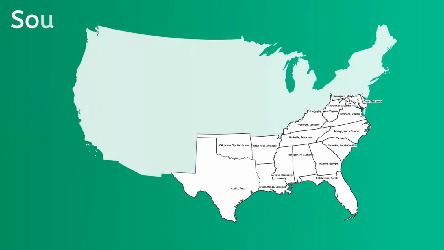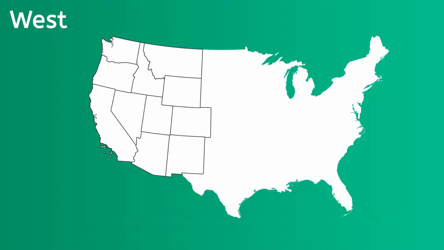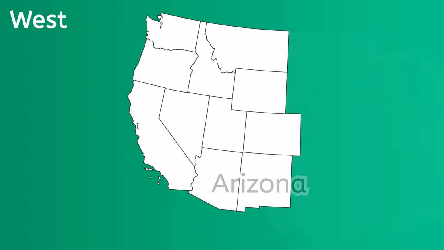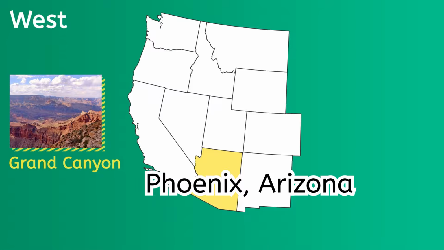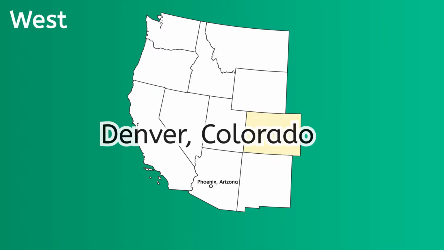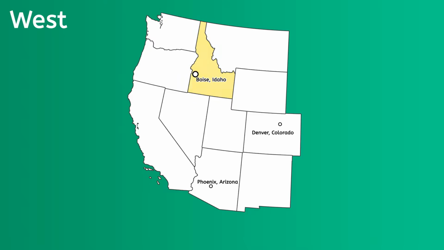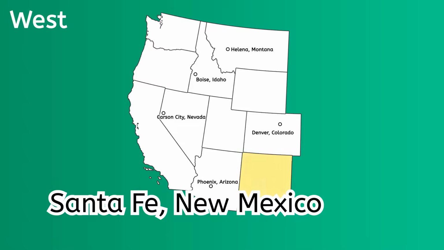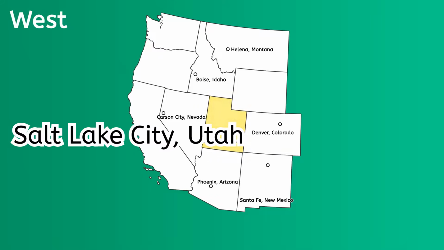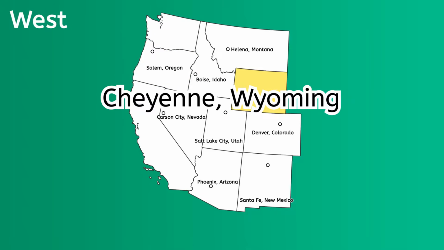And last but not least, the western region of the United States is where you can find beautiful beaches, rainforests, mountains, and natural wonders. Arizona is known as the Grand Canyon State, and its capital is Phoenix. Then we find Denver, Colorado, where the Rocky Mountains are located. Boise, Idaho, Helena, Montana, Carson City, Nevada, Santa Fe, New Mexico, Salt Lake City, Utah, Salem, Oregon, and Cheyenne, Wyoming.